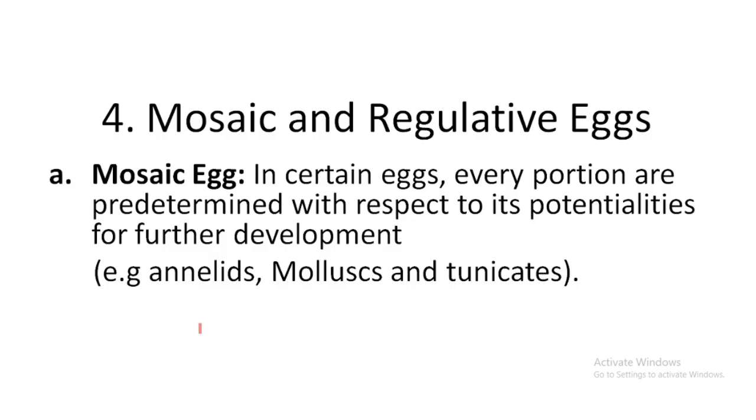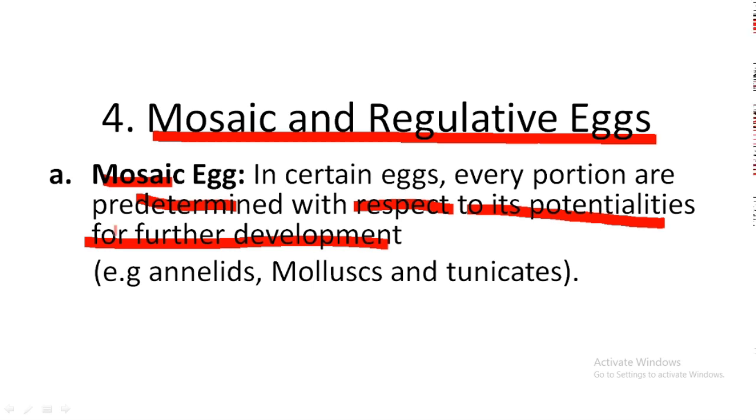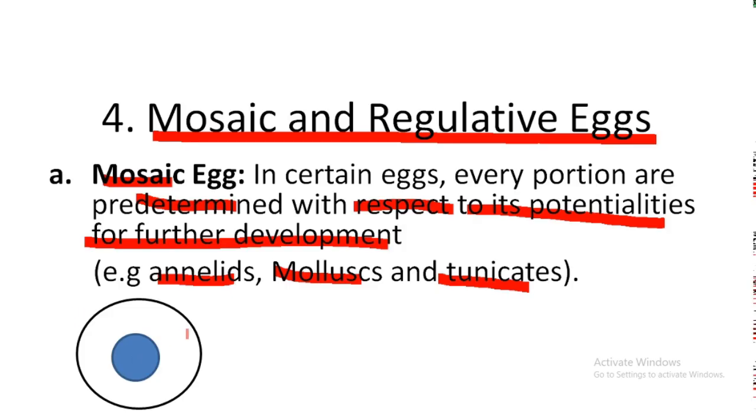And the fourth type of egg is the mosaic and regulative type of egg. In the case of a mosaic egg, every portion of the egg is predetermined with respect to its potential for further development, or we can say for the development of the future embryo. Such type of egg is found in annelids, mollusks, and tunicates. If you remove some portion of the cytoplasm of this egg, it cannot develop into a proper embryo.